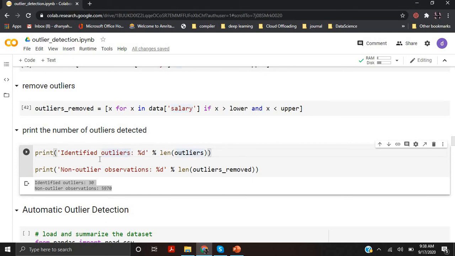So these are the two standard mechanisms for finding outliers in the dataset, and this is the manual method of calculating the outliers and removing outliers from the dataset. In the next video we will talk about how to automatically detect outliers and how we can remove them from the data.